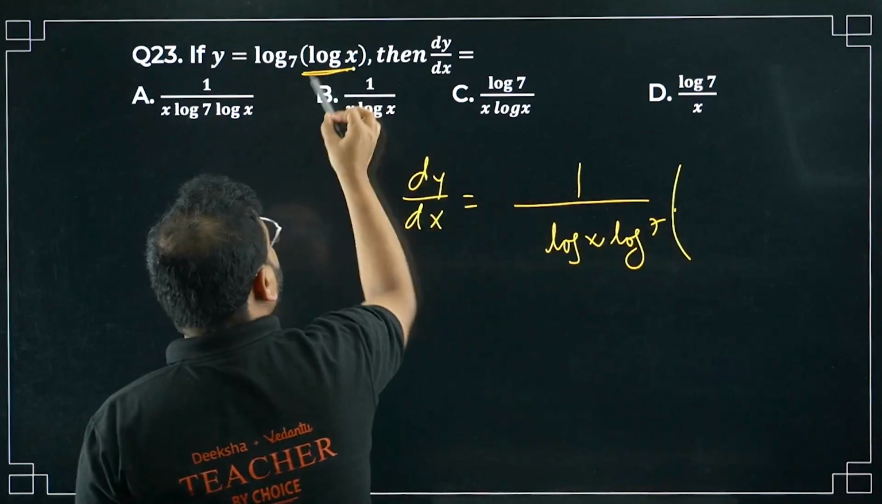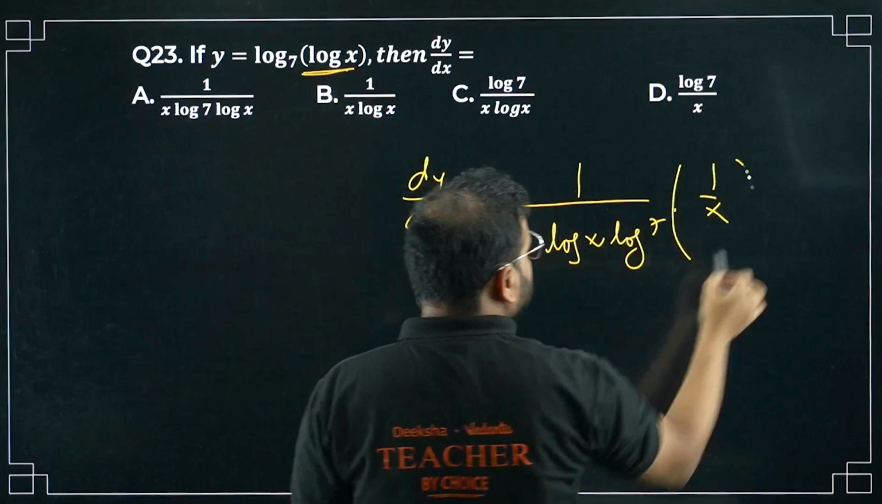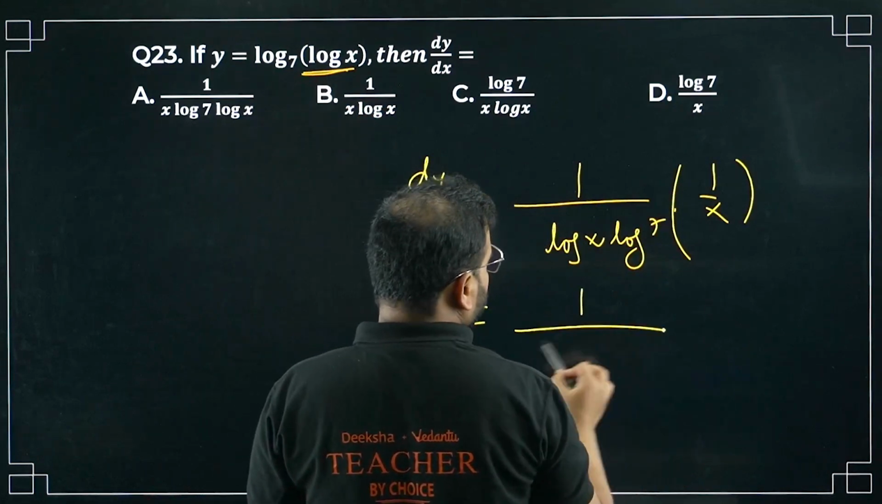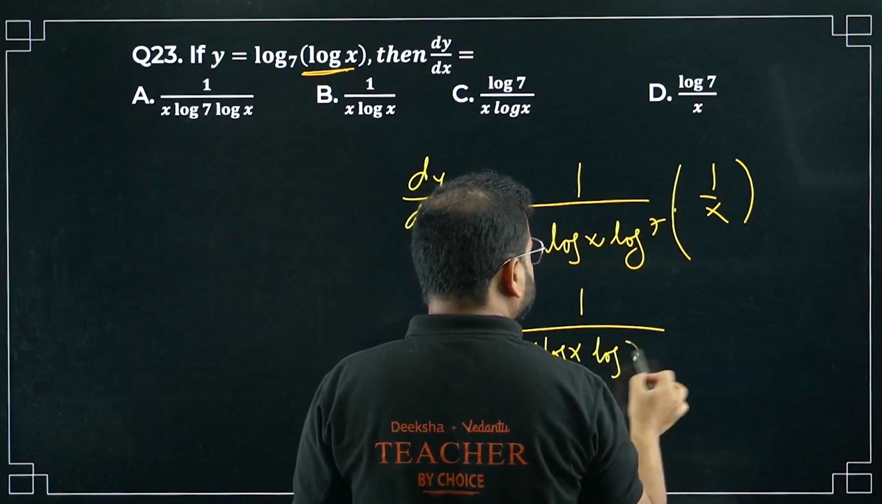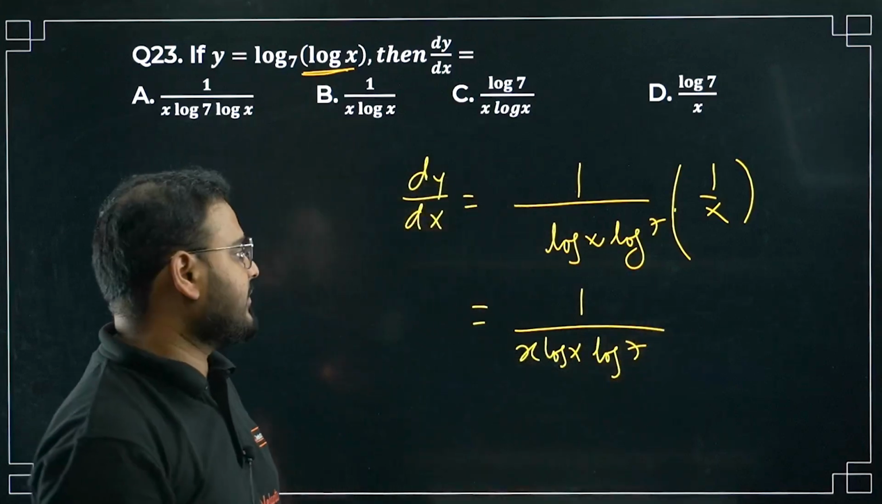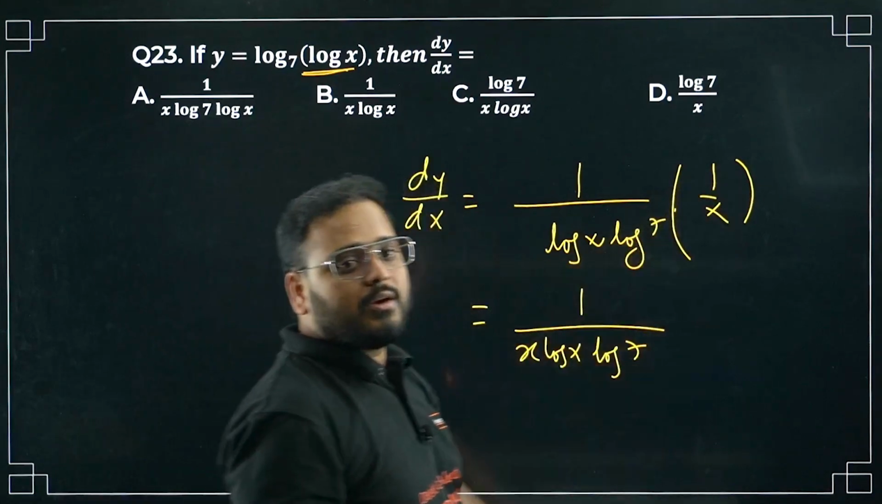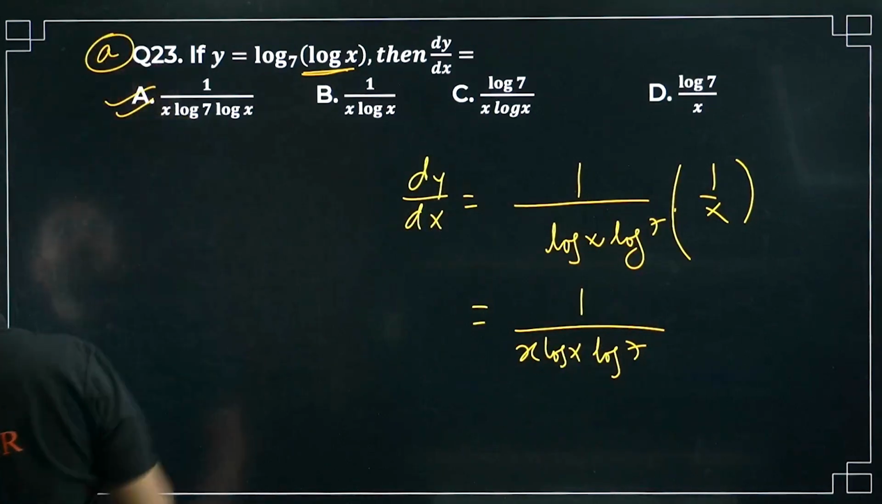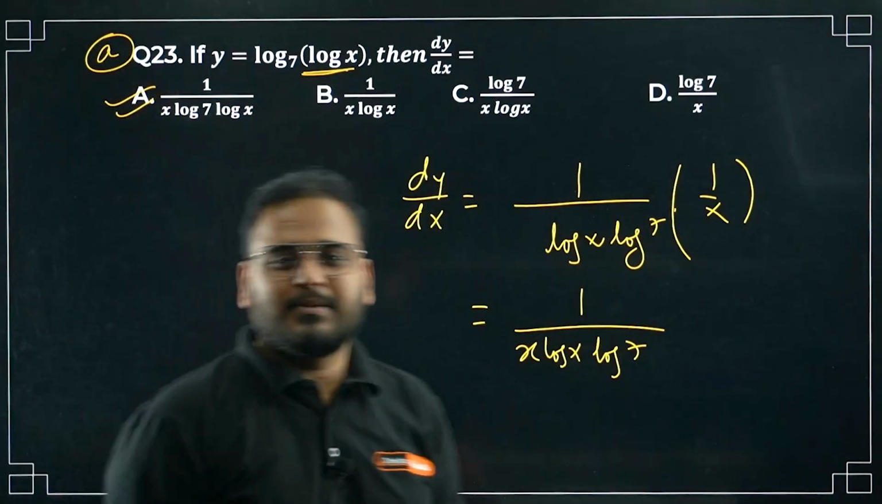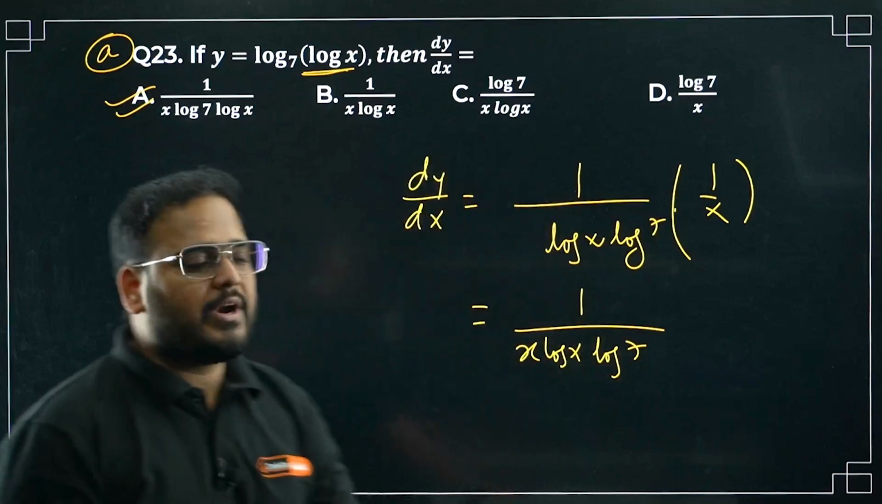To differentiate the log x, you'll get, bacha, 1 by x. So your answer will become 1 upon x log x log of 7. This is part of the chain rule. Option is A. Question number 23 is also over. Very simple. Moving on to question number 24.